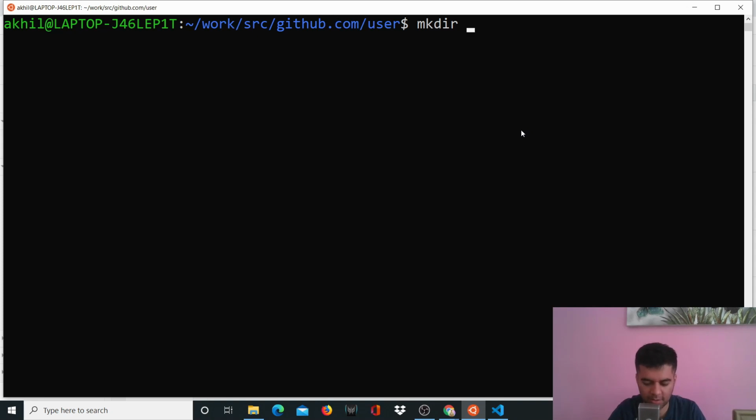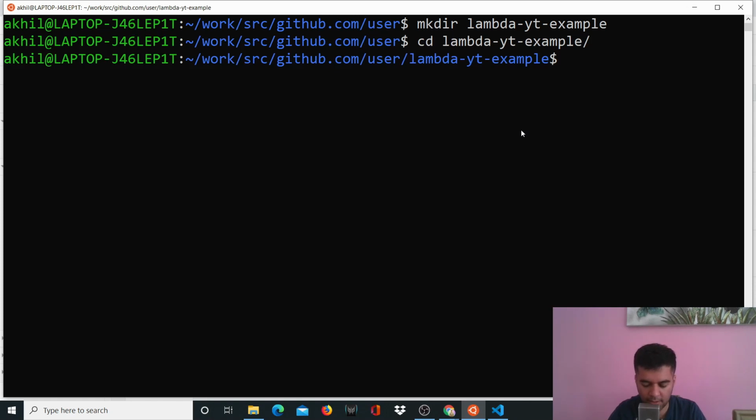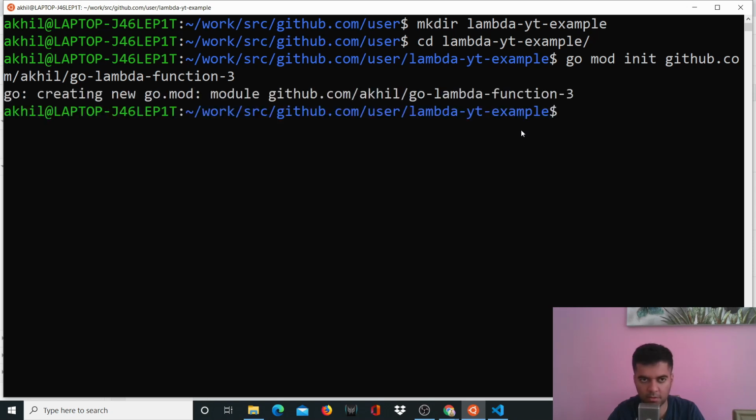So let's create a new directory. So we'll say lambda YT example. Okay, and so we'll cd into it, lambda YT example, and here we'll just say go mod init, and to initialize, I'll say github.com/akhil/go lambda function 3. Okay, because I've created many lambda functions on my AWS account, so I just need to be sure that this is a different lambda function altogether.